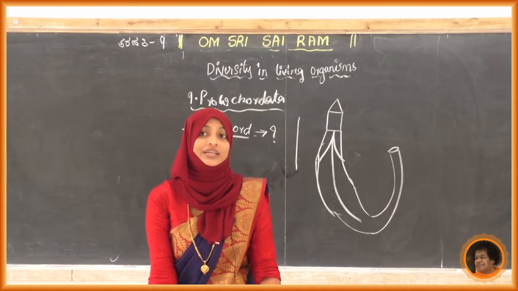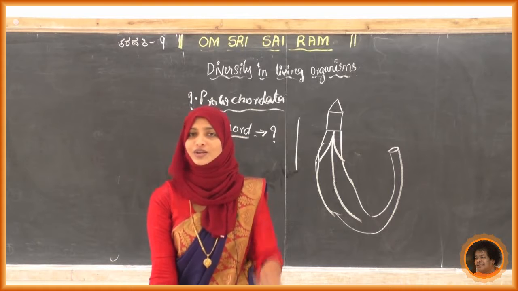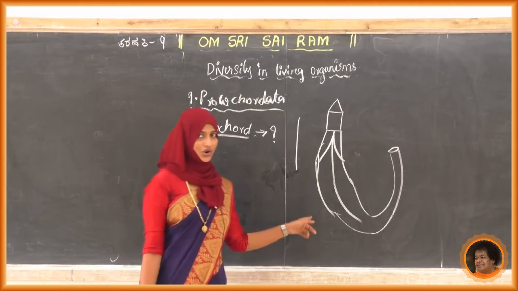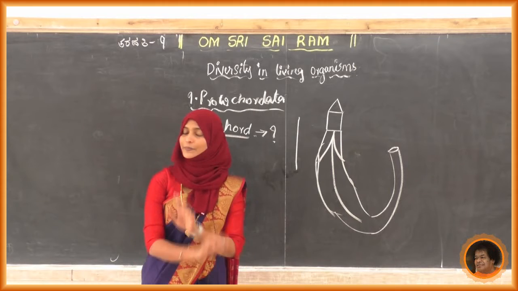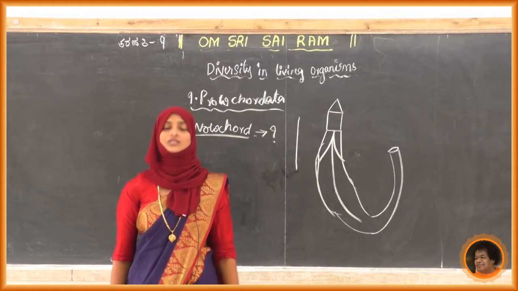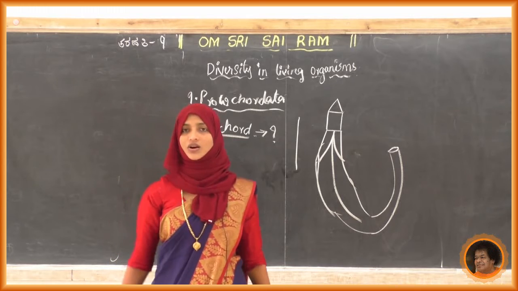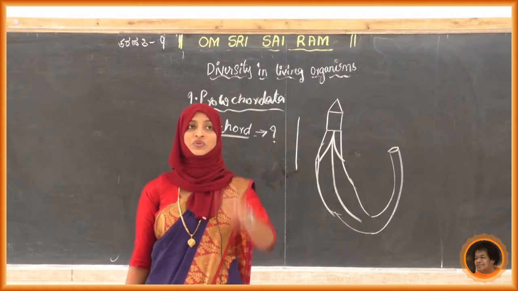Earthworm, how is it? Earthworms do not stand straight because they do not have any notochord. What about the prawn? In prawn also there is none. So till now we did not see this notochord in other lower organisms.